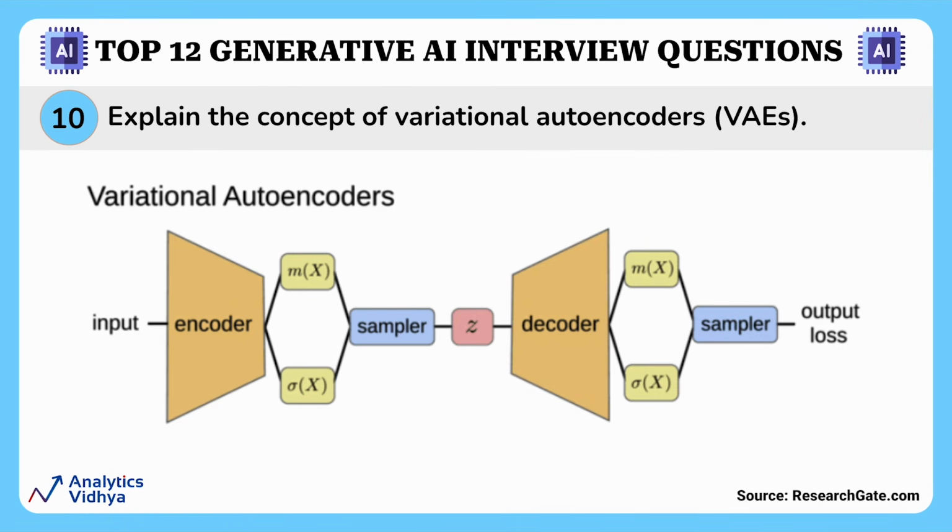Now, VAEs take the concept of autoencoders a step further. In addition to learning how to compress data, they also learn how to generate new samples that are similar to the training data. This means they can create variations or newer versions of the input data. In VAEs, the encoder translates the input data to a lower dimensional representation, while the decoder converts the lower dimensional representation back to the original input space. This is a pictorial representation of a VAE.